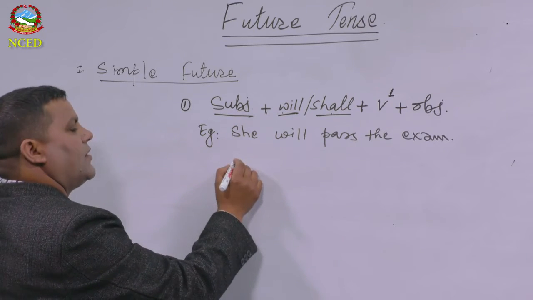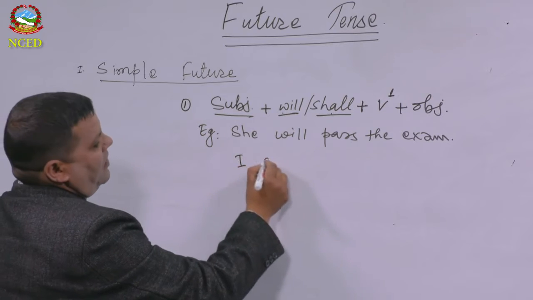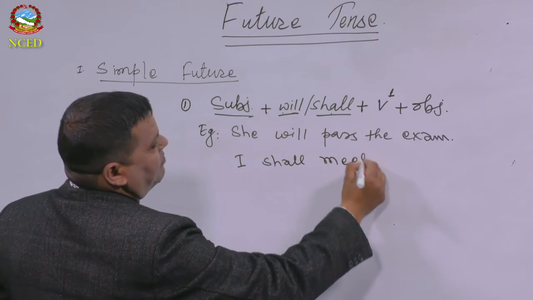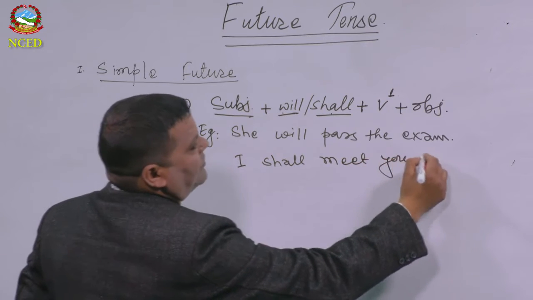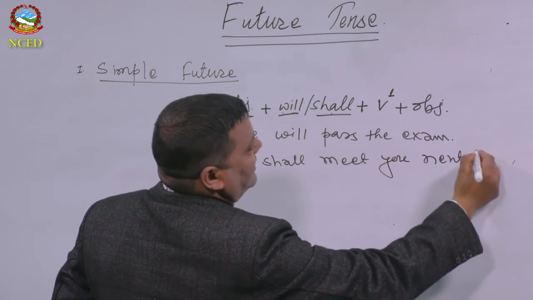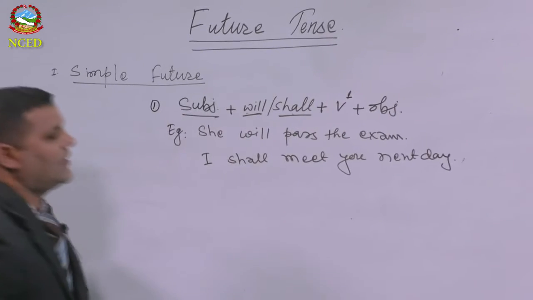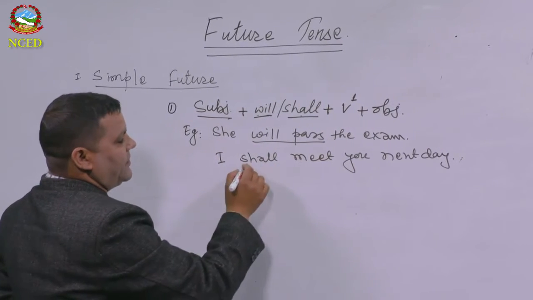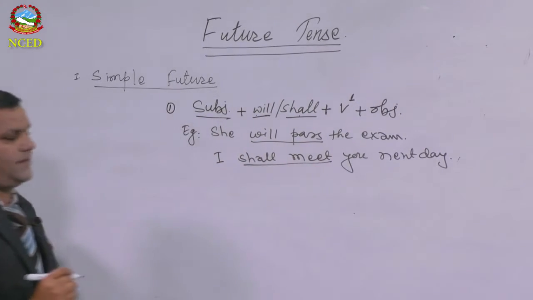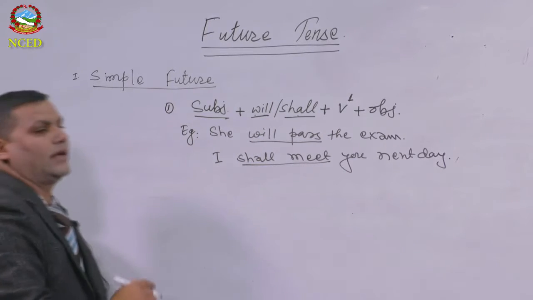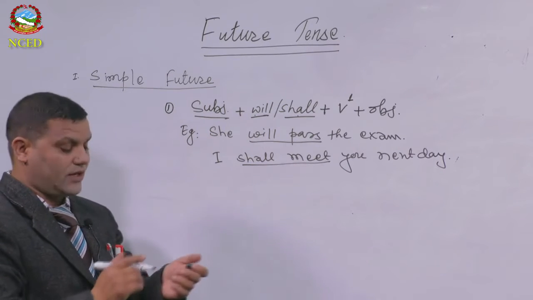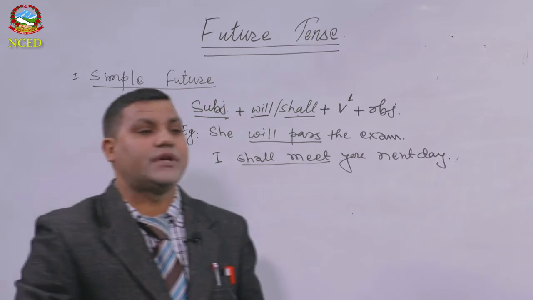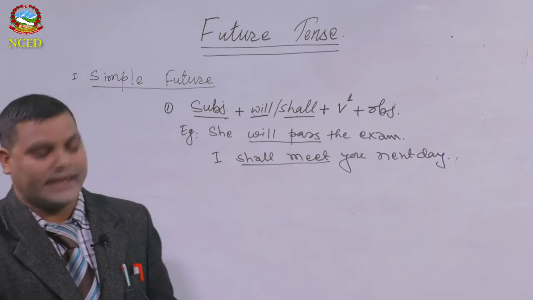Next one. I shall meet you next day. Will plus verb 1 or infinitive, shall plus verb 1 or infinitive. Yes, this is the model. So this is the structure that we have been practicing, but let's see in which conditions we have to use the simple future tense.